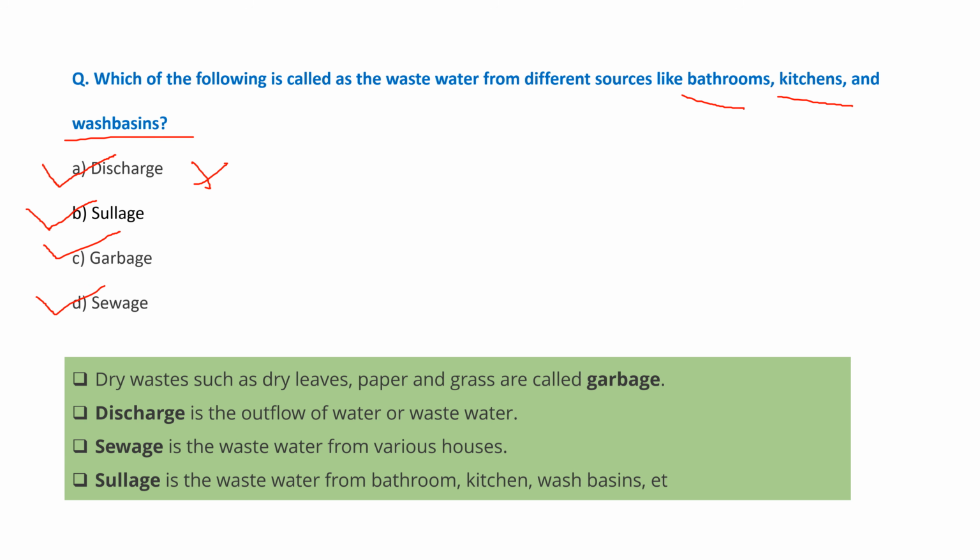Second one, third one is the garbage. Garbage is waste that is generated from the household like paper, dry leaves and other waste. So this is again not the right answer, garbage. Then after sewage, it is the wastewater known as sewage. So again it is not right answer. Then after the sludge is the wastewater that is generated from the bathroom, kitchen and wash basins. So the sludge is the right answer.